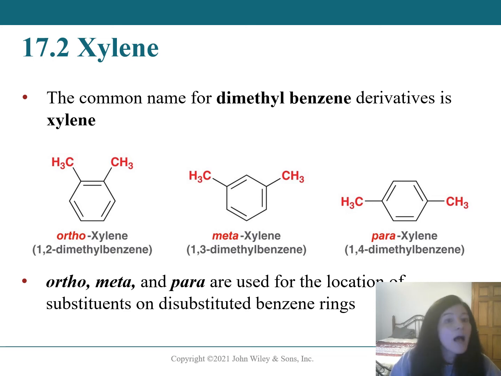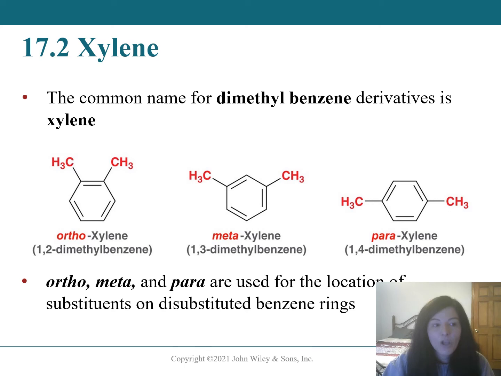Xylene is the common name for a benzene ring that has 2 methyl substituents. But when I say xylene, the word itself doesn't tell me where those methyl groups are. Are they on neighboring carbons? Are they 1 carbon apart, 2 carbons apart? So to describe the orientation of these 2 groups to each other, we use these terms ortho, meta, and para.